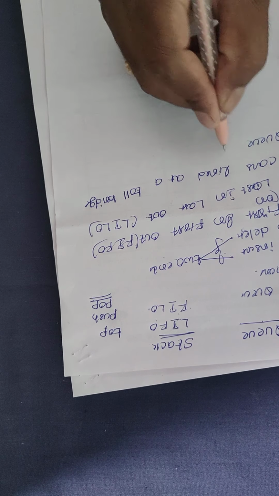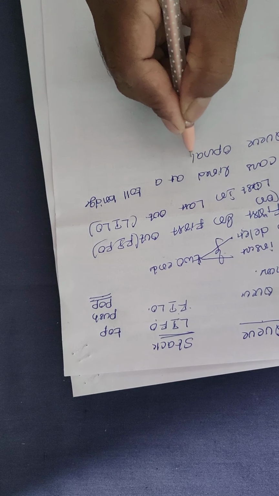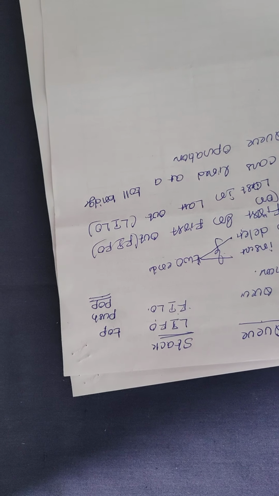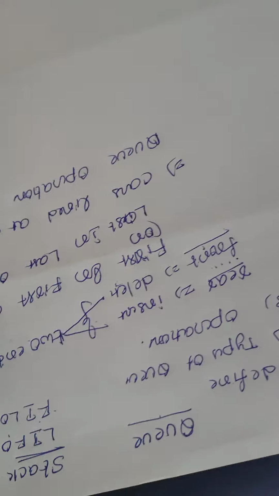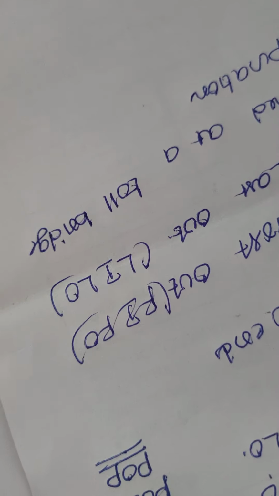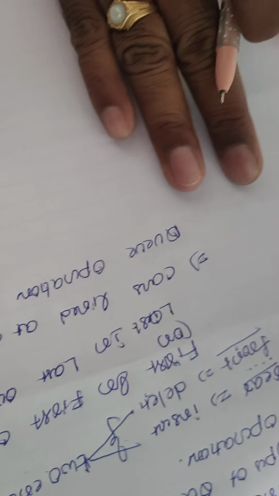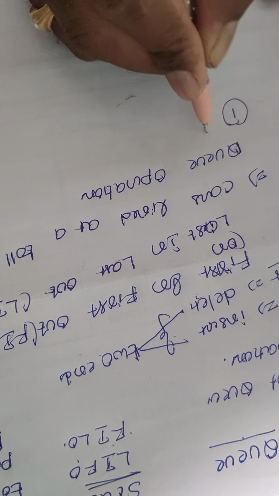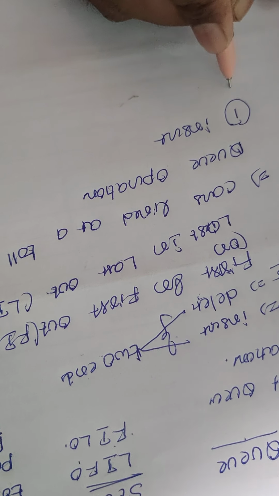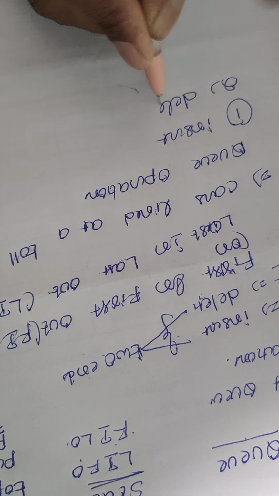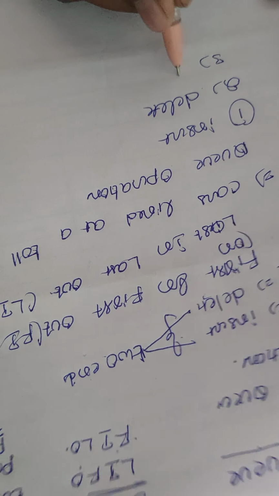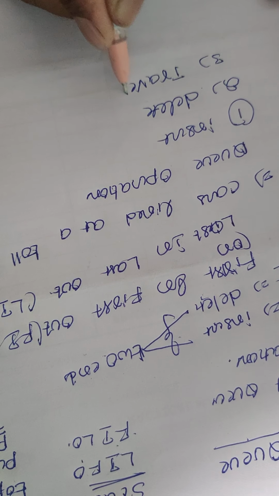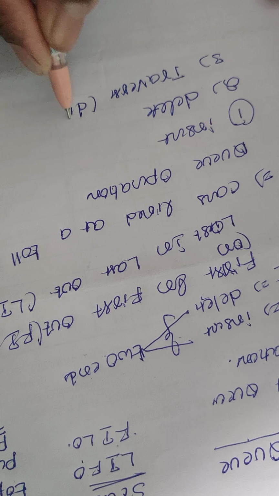Queue operations. The first one is the insertion operation. The first one is insert, the second one is delete, and the third one is traverse, which is nothing but display.